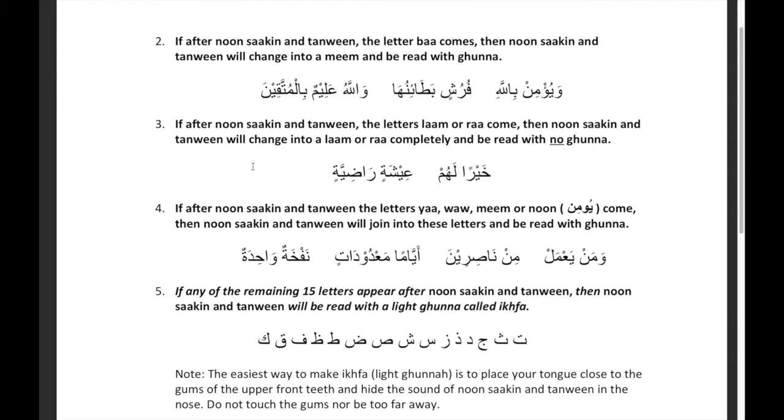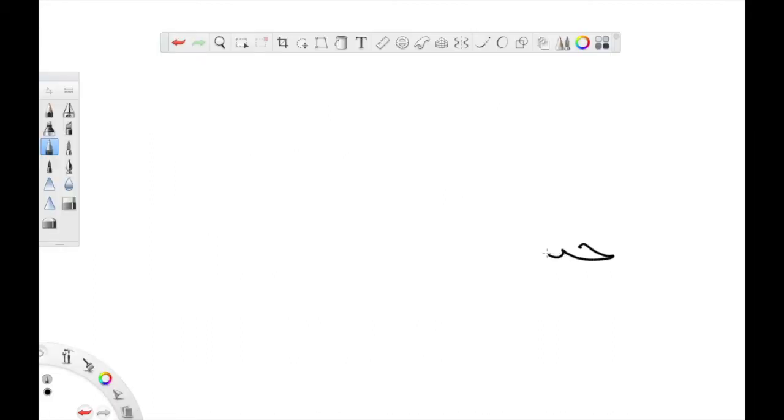Okay, and the third rule is if after noon sakin or tanween the letters lam or ra come, then noon sakin and tanween will change into a lam or ra completely and be read with no ghunna. What does this mean? For example, let's take this khayran lahum. So this tanween, this is a fathatain, and this is lahum.